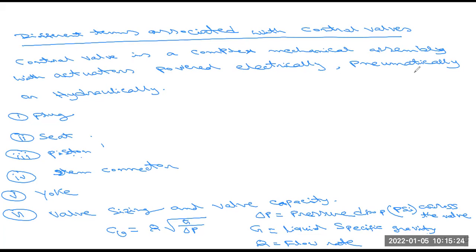Mathematically we express Cv equals Q into root over G by delta P, where Cv is the valve capacity, Q is the flow rate of the system, G is the specific gravity of the liquid, and delta P is the pressure drop, measured in PSI, across the valve.